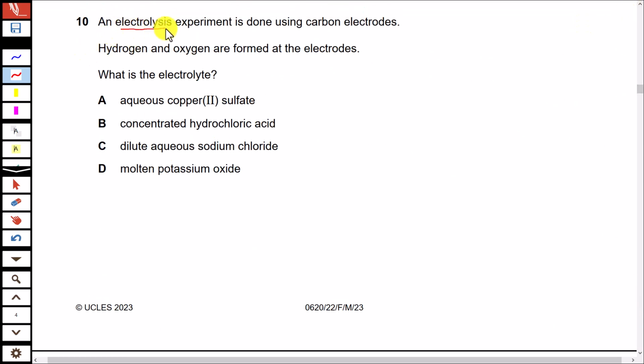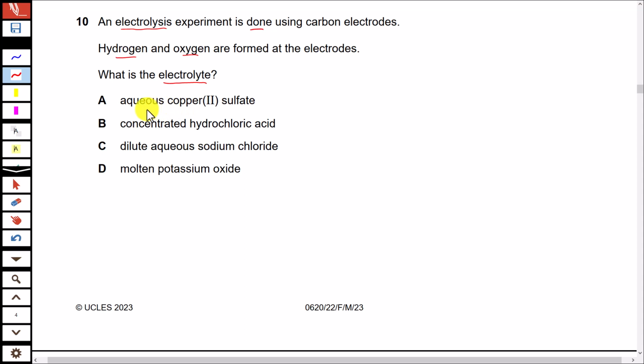An electrolysis experiment is done using carbon electrodes. Hydrogen and oxygen are formed at electrodes. What is the electrolyte? So there are 4 electrolytes. You have to determine what products are produced in each case, and then you will come to know in which of the electrolytes hydrogen and oxygen are formed at electrodes. So let's start with option A.